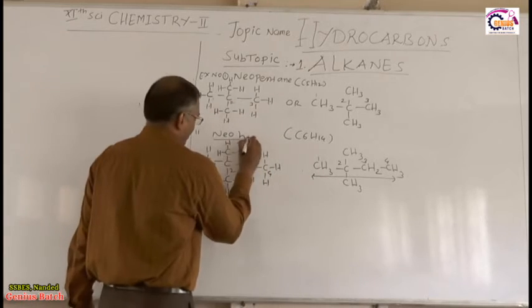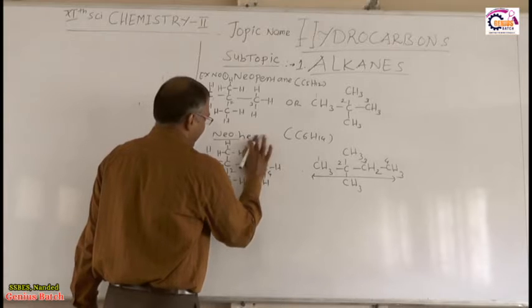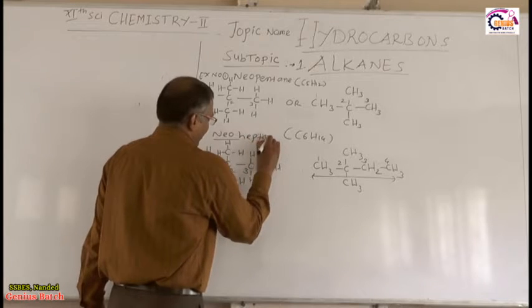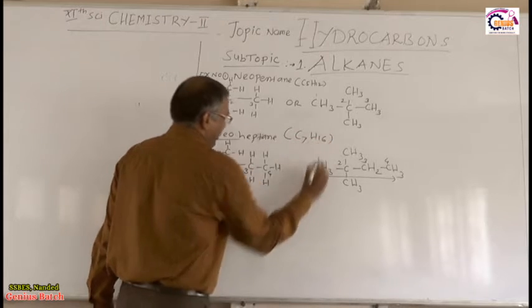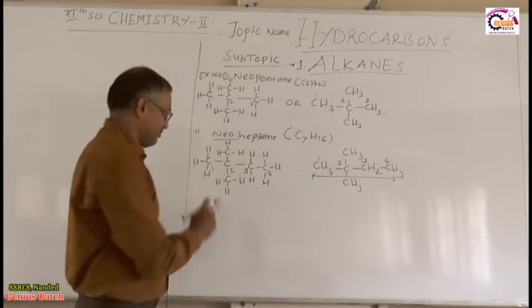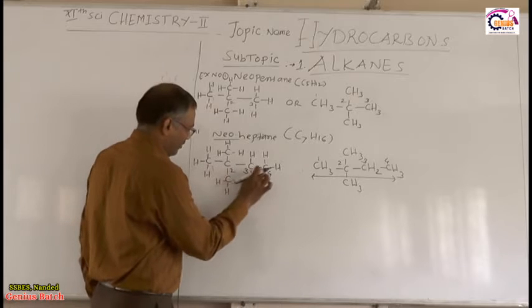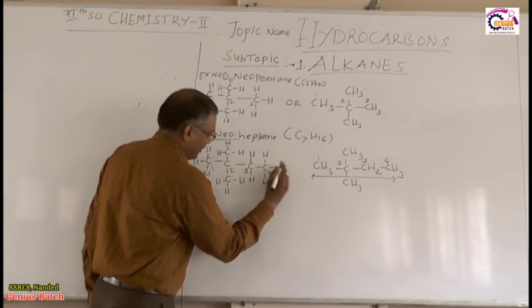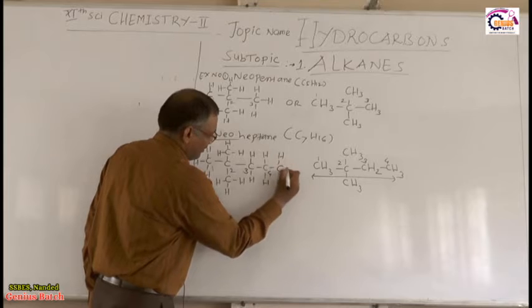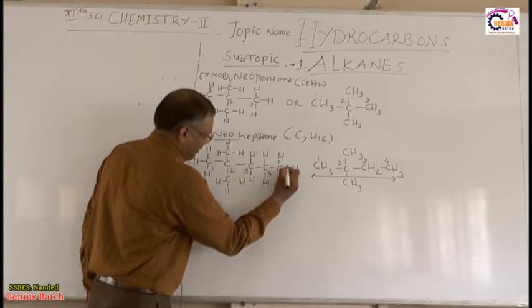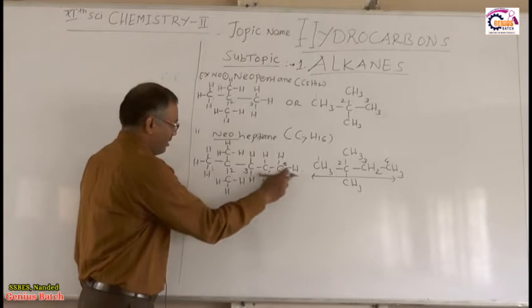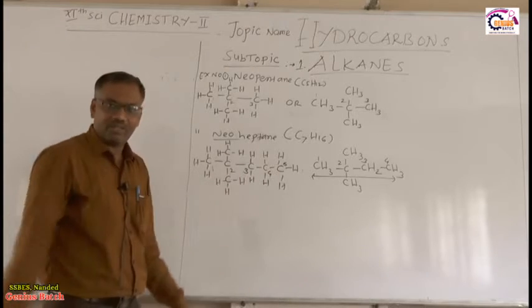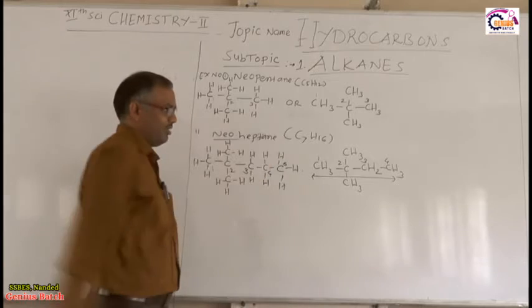We can also write another example, neoheptane. Heptane means how many carbon atoms? Seven carbon atoms. Then how many hydrogen atoms? Sixteen hydrogen atoms. So count here 1, 2, 3, 4, 5, 6. Then I can write another carbon atom here. So count the carbon atoms: 1, 2, 3, 4, 5, 6, 7. Seven carbon atoms, sixteen hydrogen atoms.